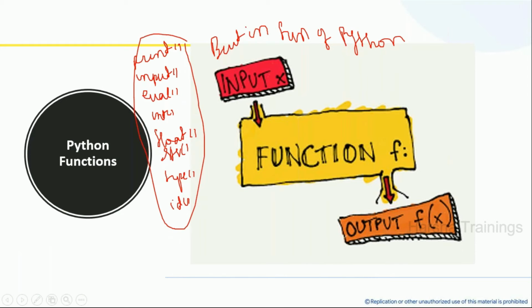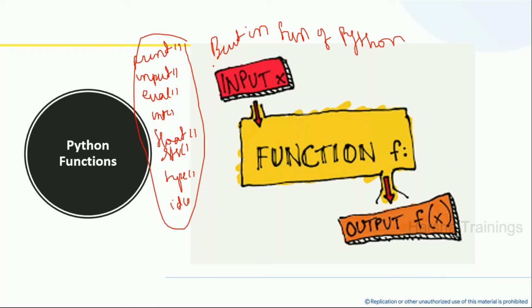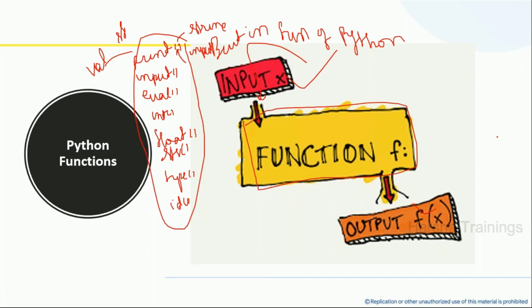Now, I'll ask some questions. I need some response from you, please. My question is, every function is taking some inputs, and is it returning any value? I need some output. If you call this a function, every function is taking some inputs. What is the input for the print function? The input for the print function is a string. Output is also a string. Every function will take an input and produce some output.